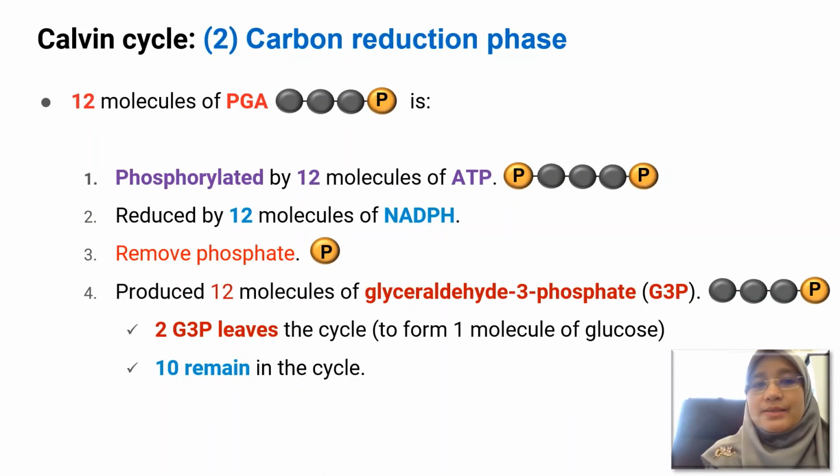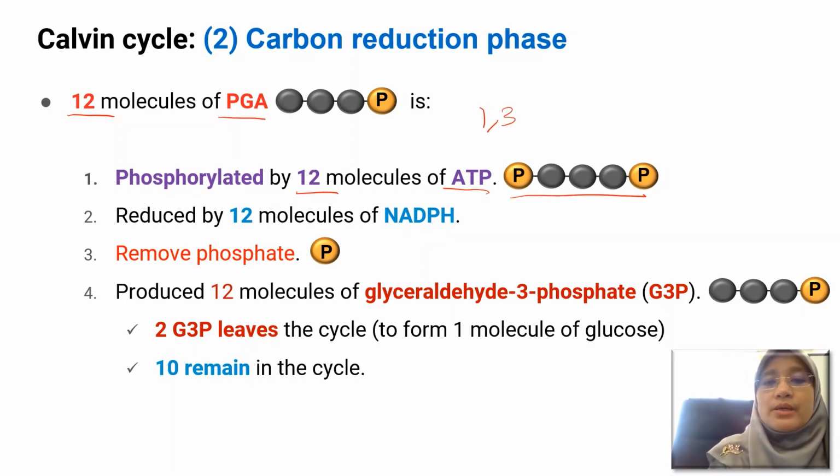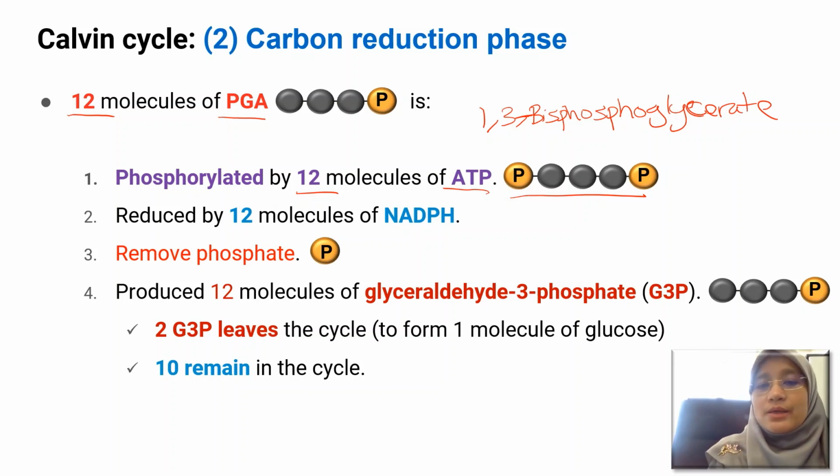The next phase is the carbon reduction phase. In this phase, the 12 molecules of PGA, phosphoglycerate, that were produced during the first phase will be phosphorylated by 12 molecules of ATP. And this will produce a molecule we call 1,3-bisphosphoglycerate.